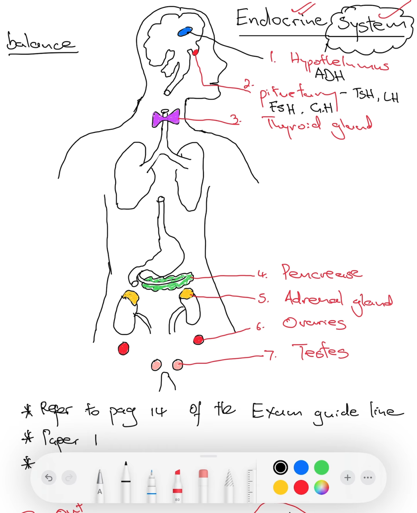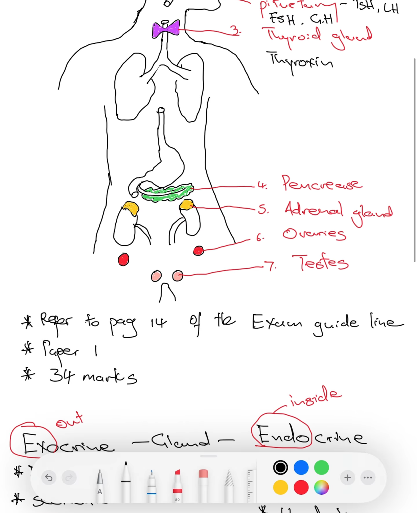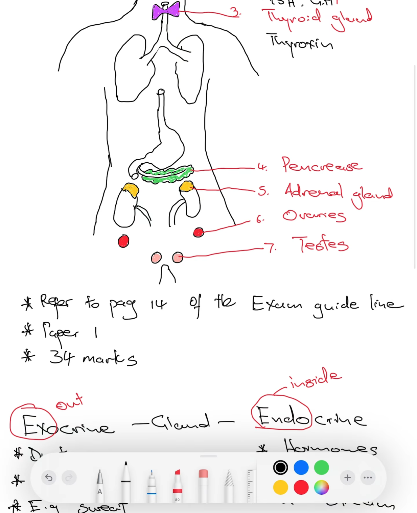So the pituitary gland secretes TSH, LH, FSH, and GH. The thyroid gland, on the other hand, secretes thyroxine. So the thyroid gland secretes thyroxine. Let's move on. The pancreas secretes two hormones as well. It secretes insulin and glucagon.